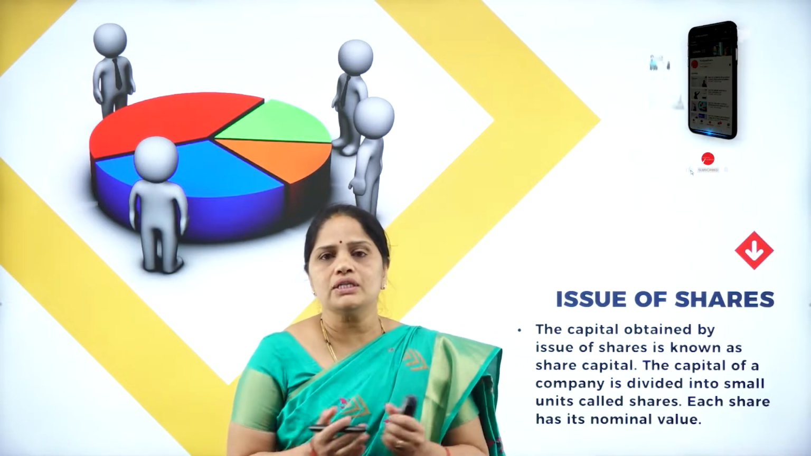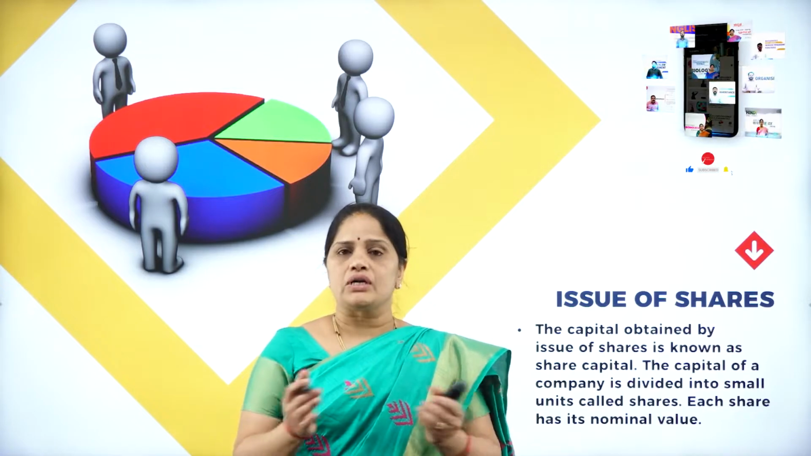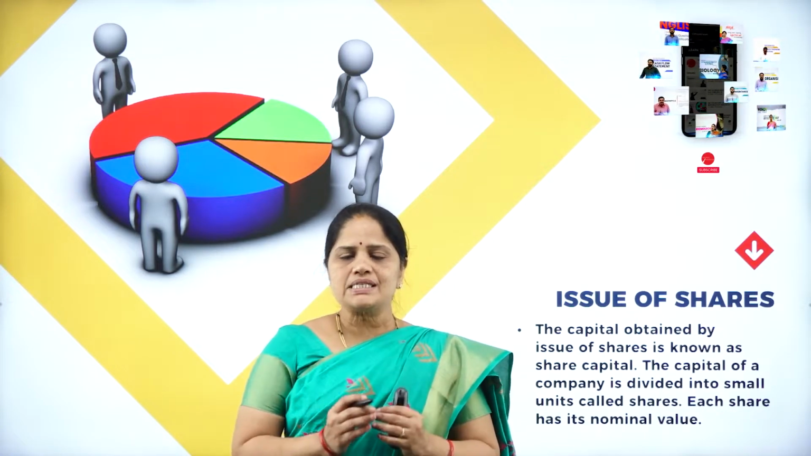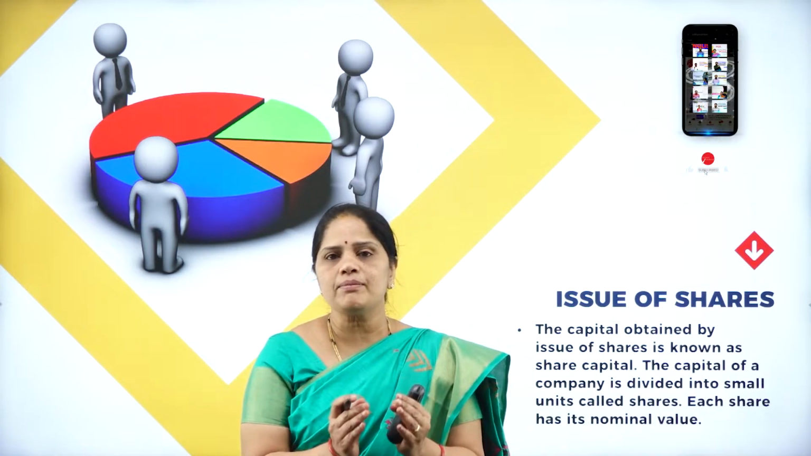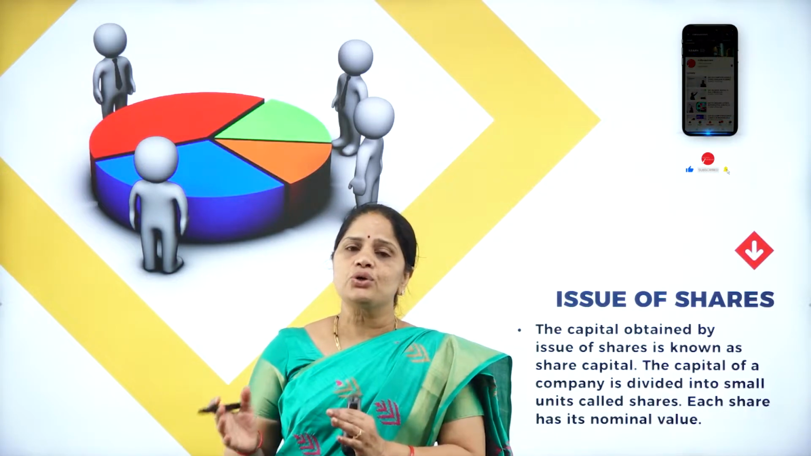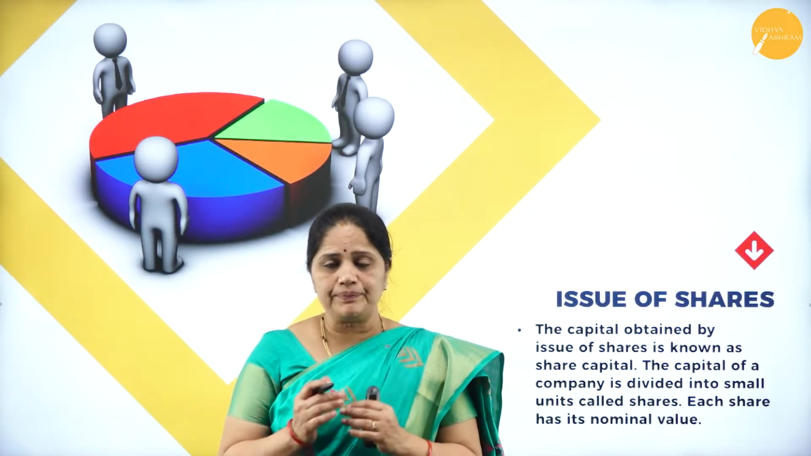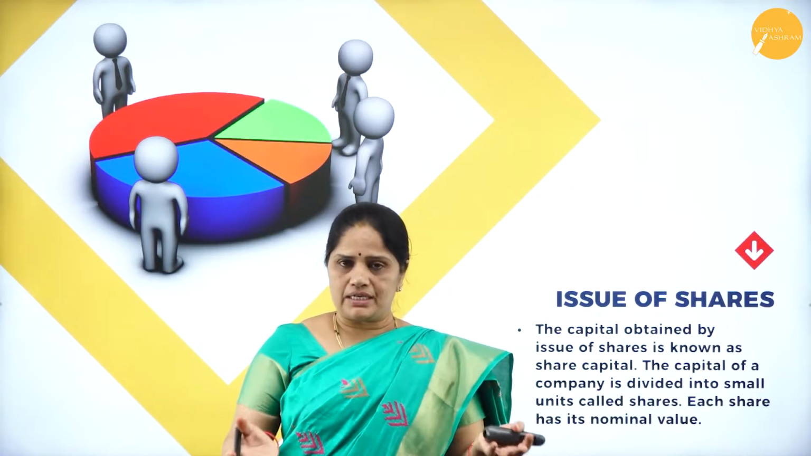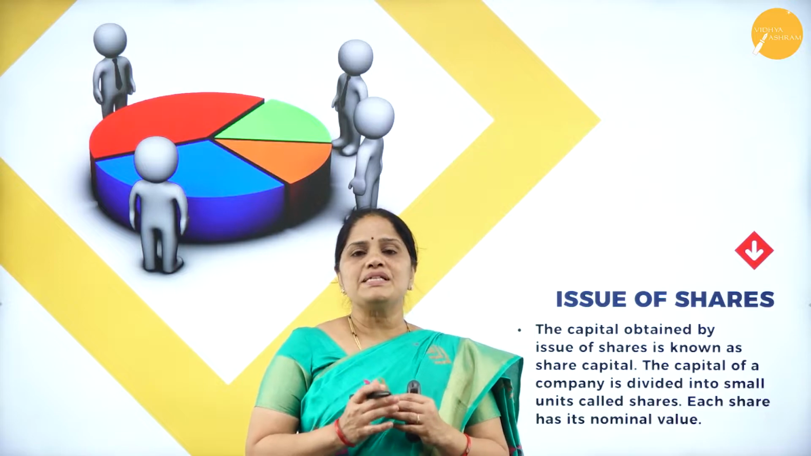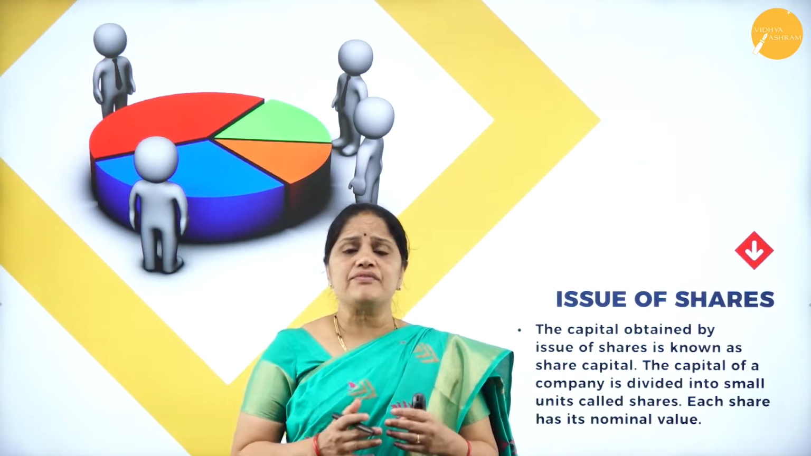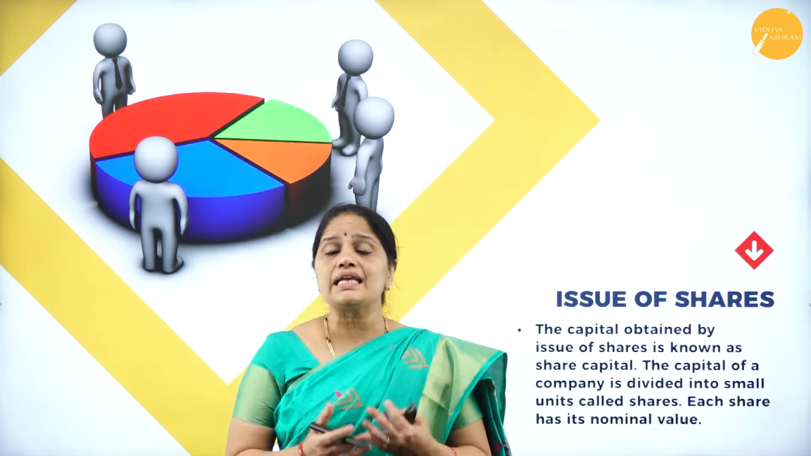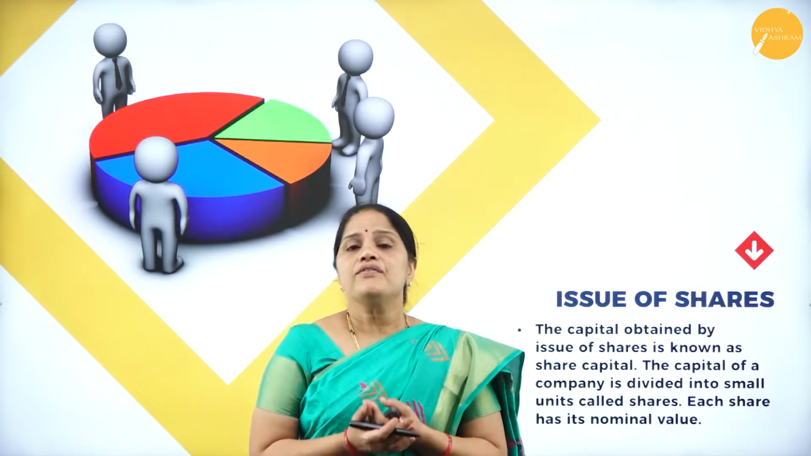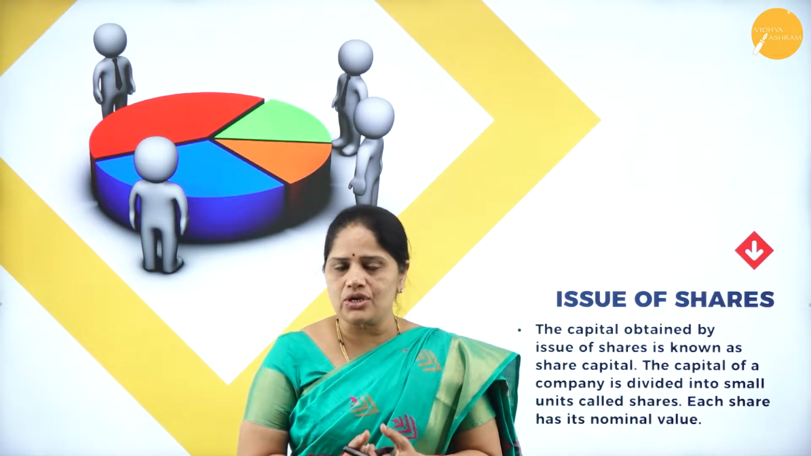As you all know, there are various forms of business organizations. A business organization which needs a small amount of finance can be started by a sole trader, whereas if the business organization needs some more funds, then we can start a partnership concern. But if a business organization requires a very huge amount of funds running into crores of money, then we need to start a joint stock company.